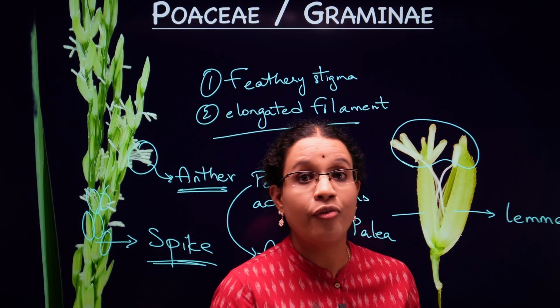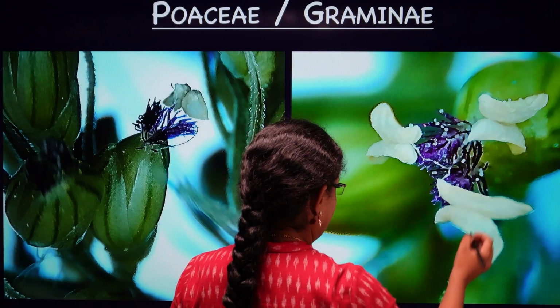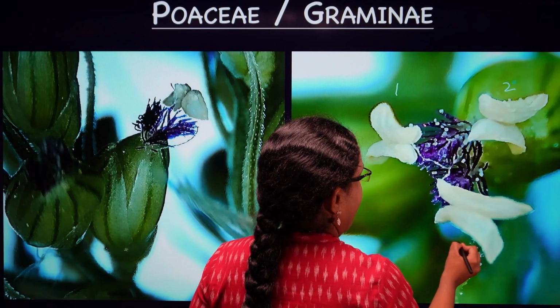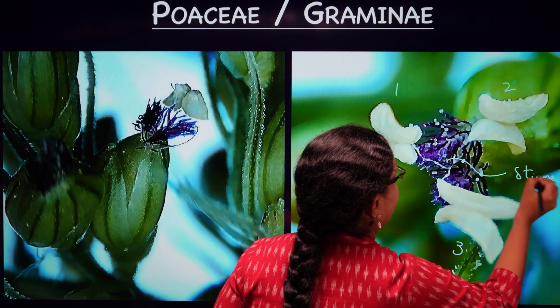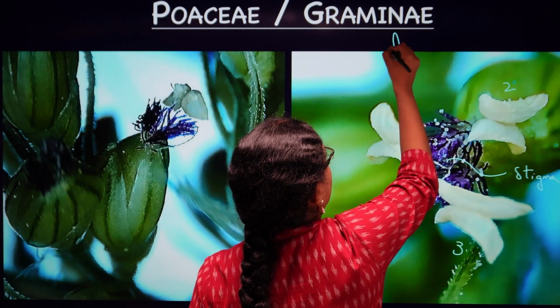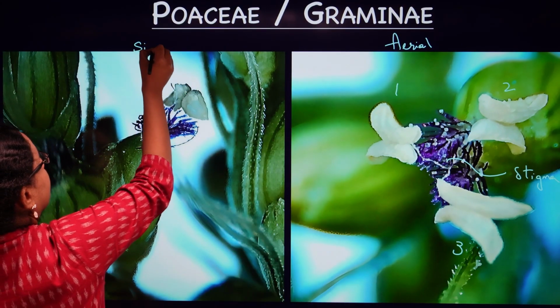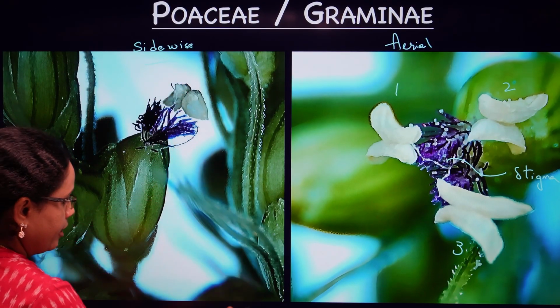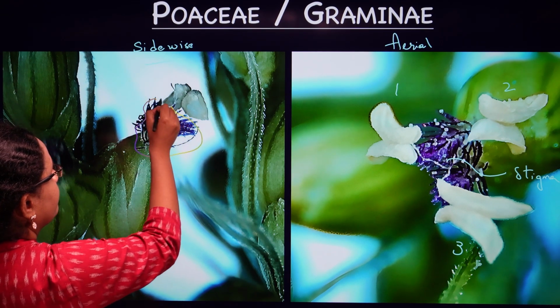Now, very clearly, let's look at the microscopic images once again. So here you're seeing, as we have seen this earlier, the feathery stigma and the bilobed anthers. Yes, you're seeing the stigma and the anthers. So this is going to be your aerial view. And when you look at it sidewise, you're going to clearly see the feathery stigma, right?